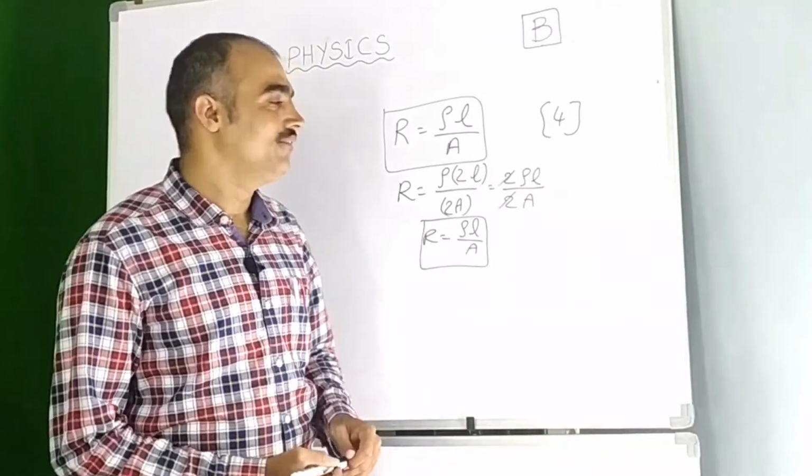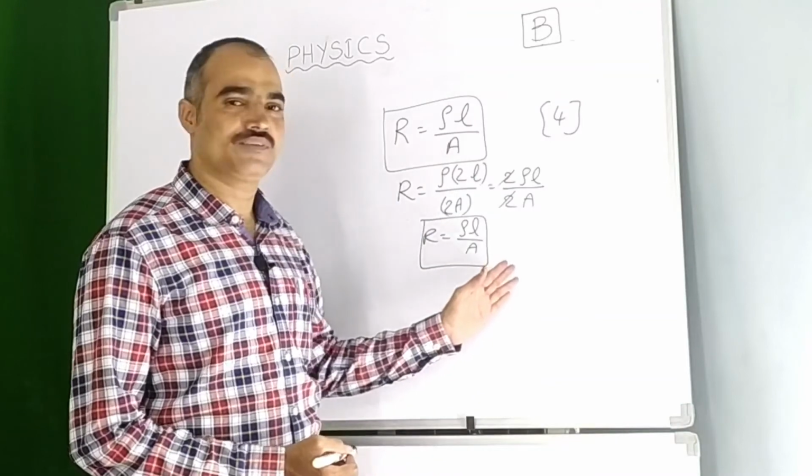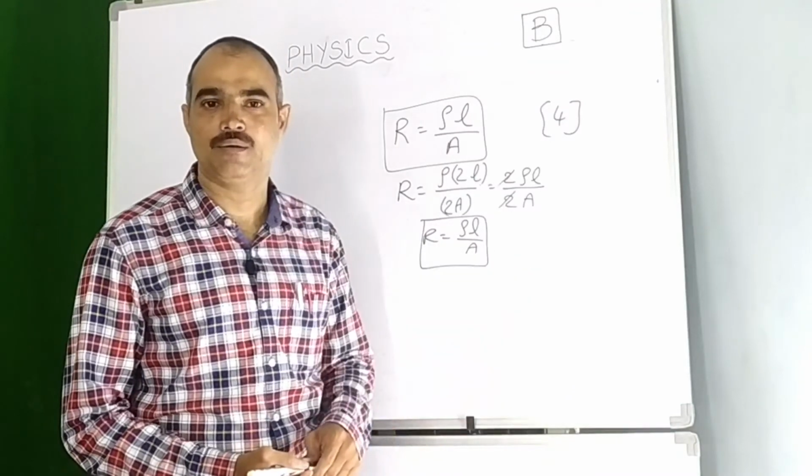Okay, fine. With this, AP Power Set 2020 physics bits from 61 to 90, all 30 bits get completed.